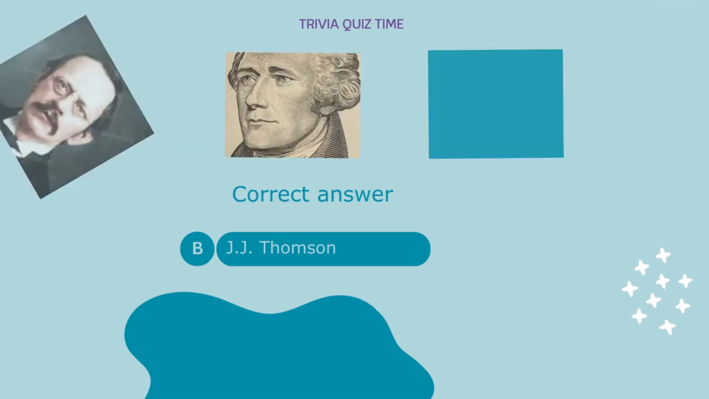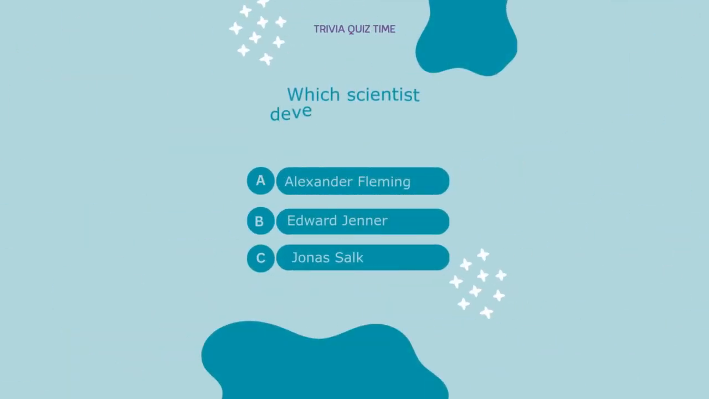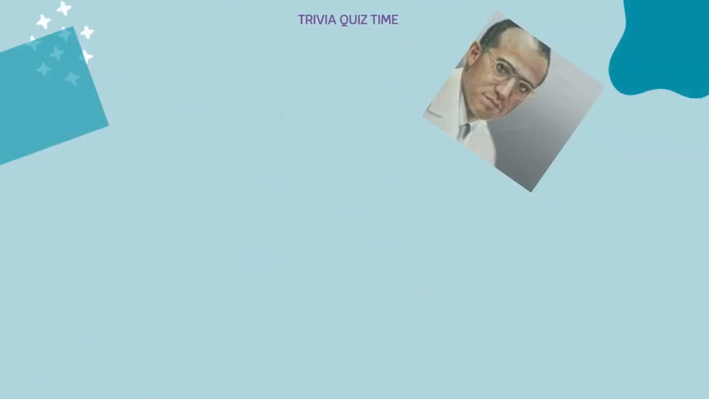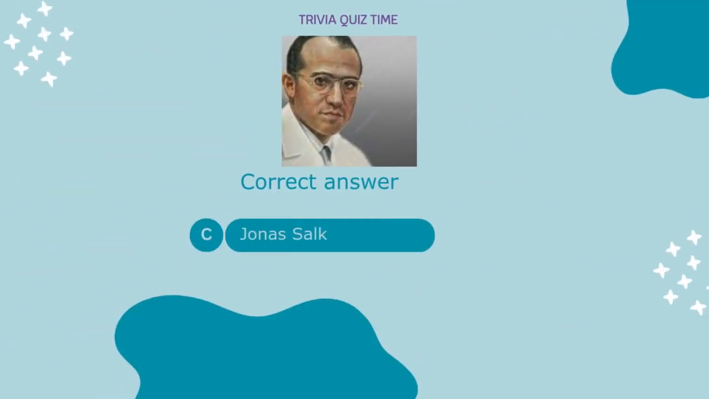J.J. Thomson. Which scientist developed the first successful polio vaccine? A. Alexander Fleming. B. Edward Jenner. C. Jonas Salk. Correct answer: C. Jonas Salk.